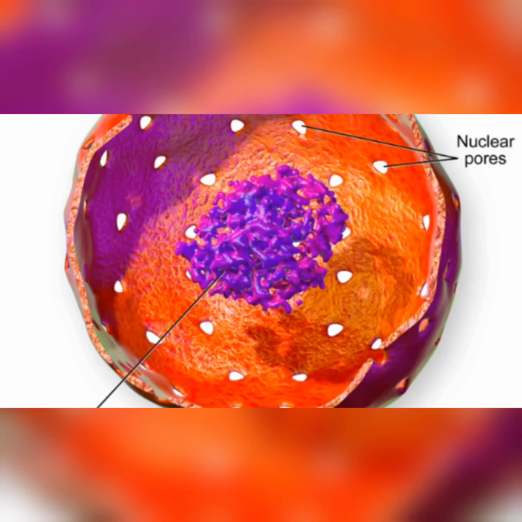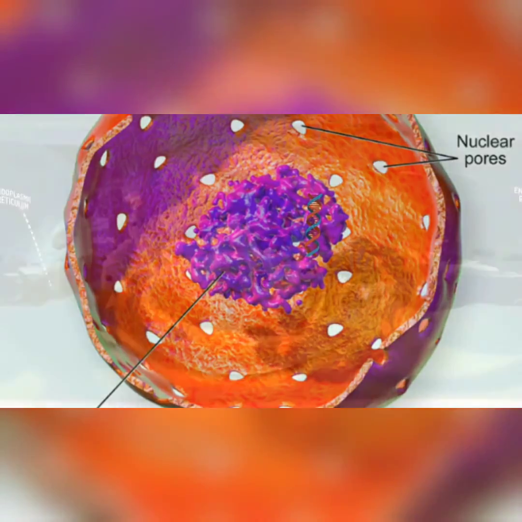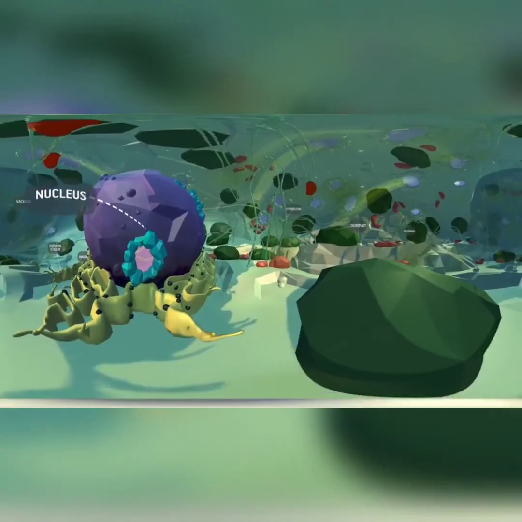Up next are the nuclear pores. These are openings found on the nuclear membrane. They allow items to move in and out of the nucleus. An example would be the RNA. It would travel through a nuclear pore to leave the nucleus.